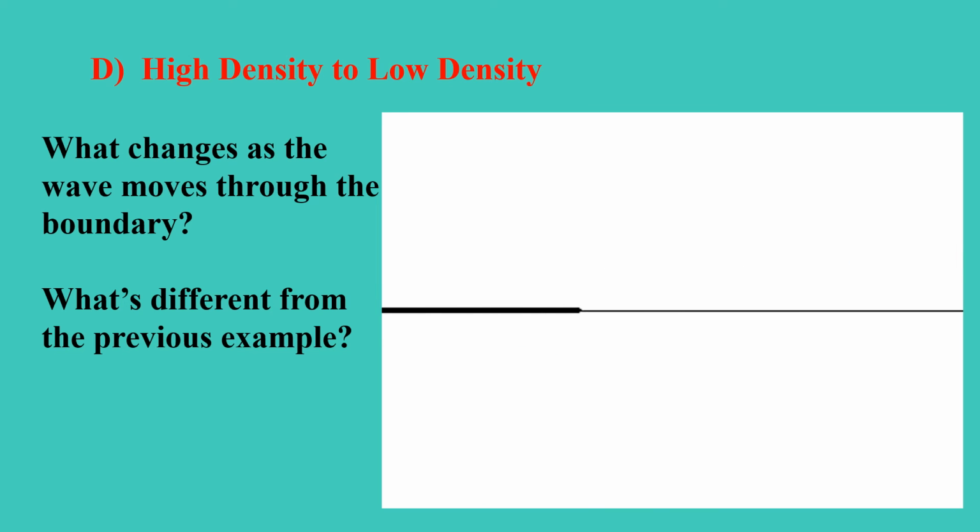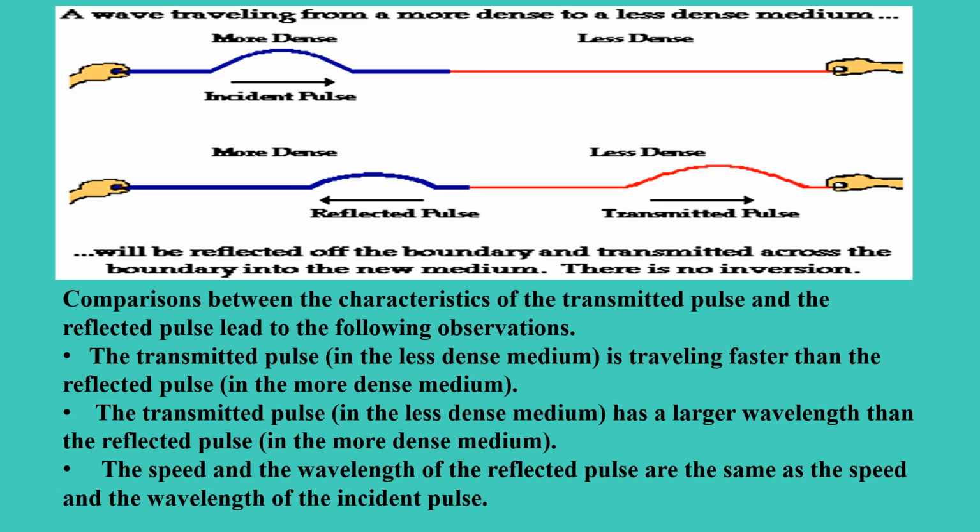Let us now consider a situation when the wave moves from a high-density medium to a low-density medium. What changes as the wave moves through the boundary? What is different from the previous example? Let's look at the comparisons between the characteristics of the transmitted pulse and the reflected pulse in the following situation.